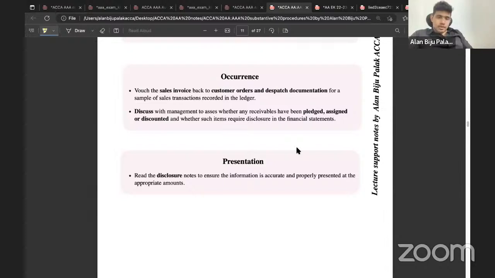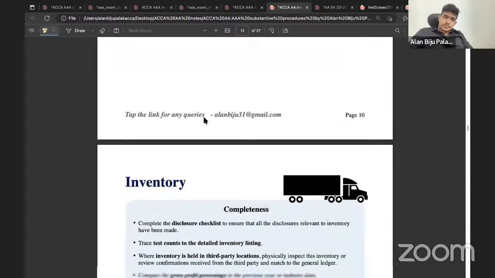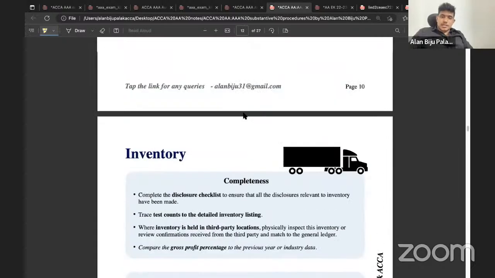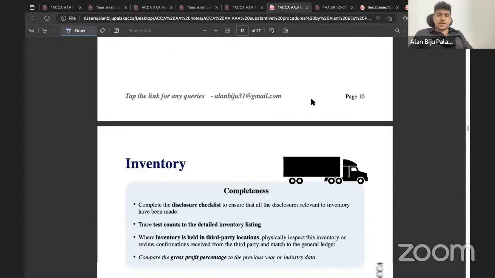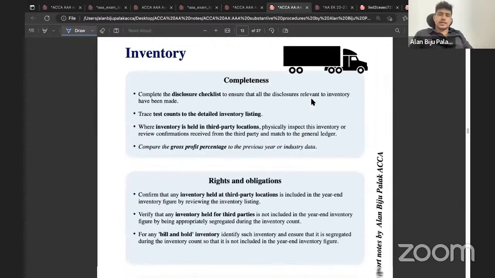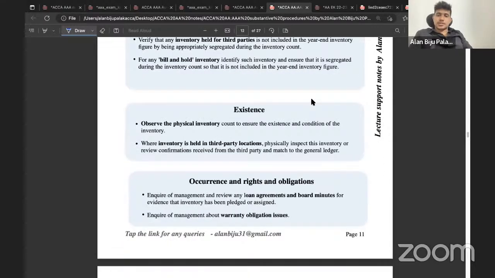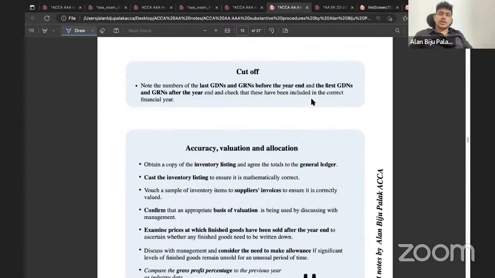Okay. The next one, the inventory, which is the most important one. Which substantive procedures have we studied in relation to the inventory? First of all, assertion specific, right? We have studied inventories, assertion specific points, which means we have studied the completeness of the inventory, rights and obligation, existence, occurrence, cutoff, accuracy, valuation, allocation, classification. What else in relation to the inventory?